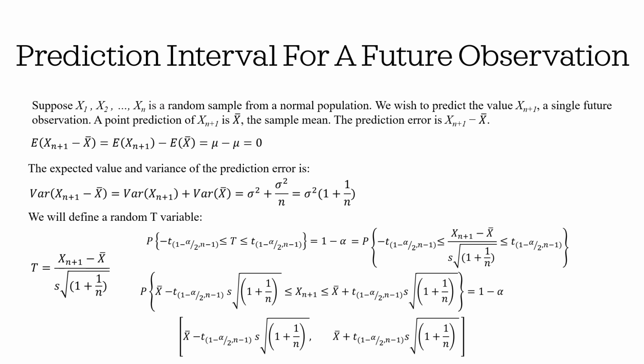It is important to note that prediction intervals are always wider than their corresponding confidence intervals. Intuitively, confidence intervals estimate the population mean based on an existing sample, while prediction intervals account for the added uncertainty of predicting a new observation. Statistically, the variance of the estimator used in a prediction interval is larger than that used in a confidence interval, resulting in a wider range.